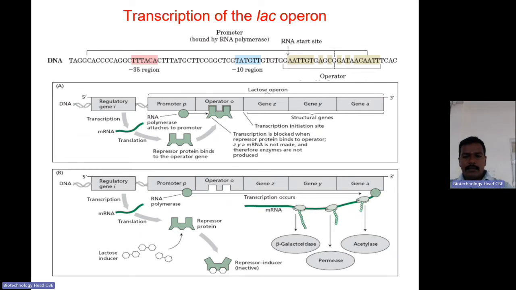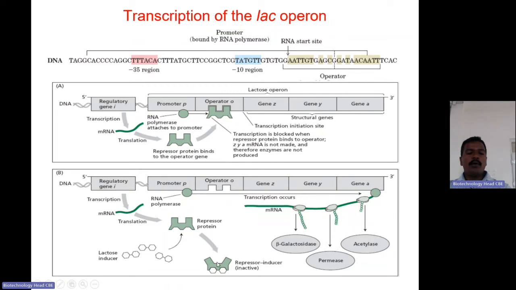So if the lactose is there, then automatically the lactose will enter into the bacterial cell through galactose permease, and there some of the lactose fraction will be converted into allolactose. So the allolactose will act as an inducer when the allolactose binds with the domain of the repressor protein, the repressor protein configuration will be changed.